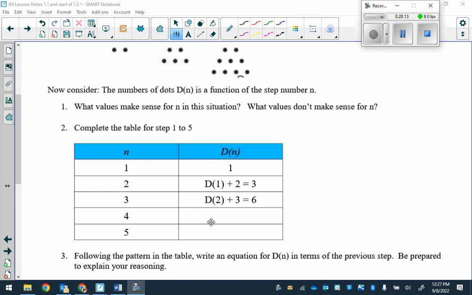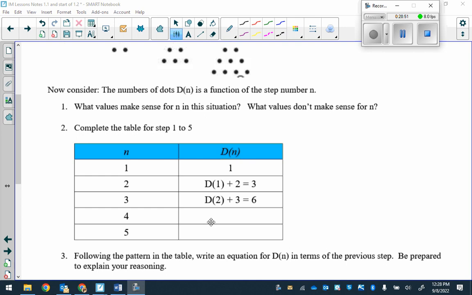It goes along with what Julia said earlier about what is happening with these dots. So how would I write it here? What would I say? I want it to equal 10. Well, how can I display that? Number n represents step number. 6 plus 4 equals 10.